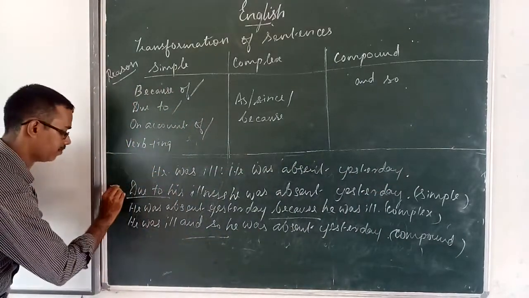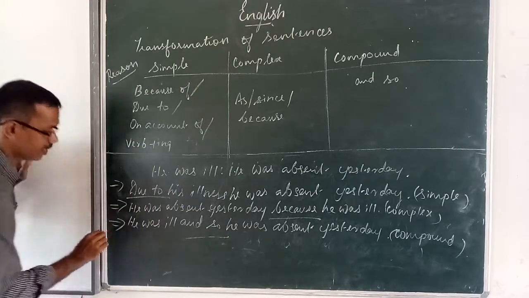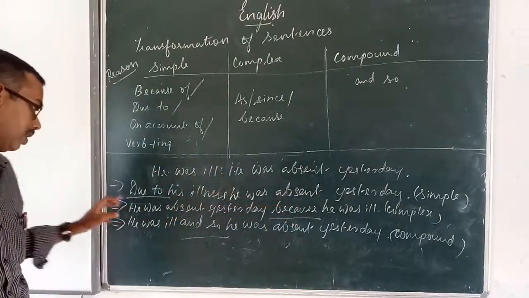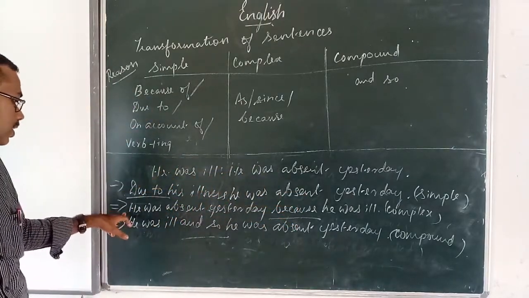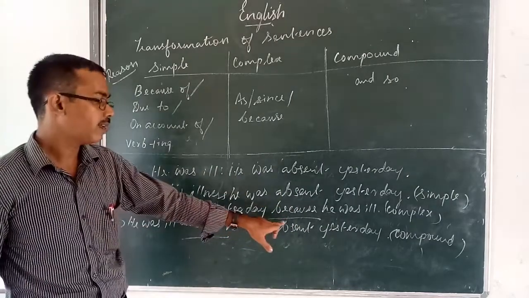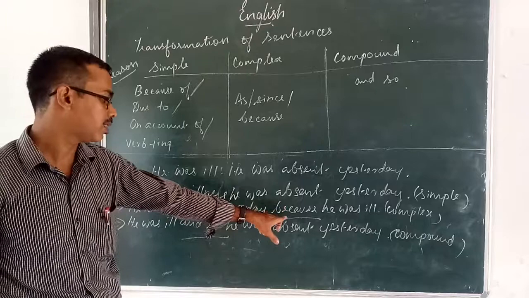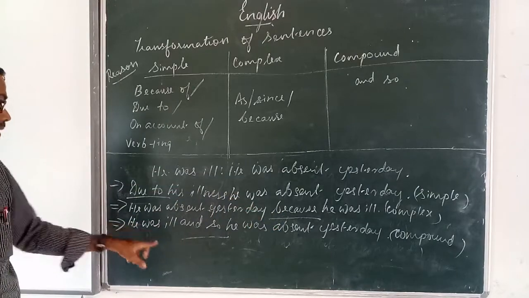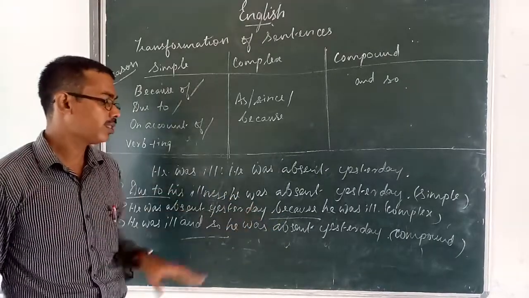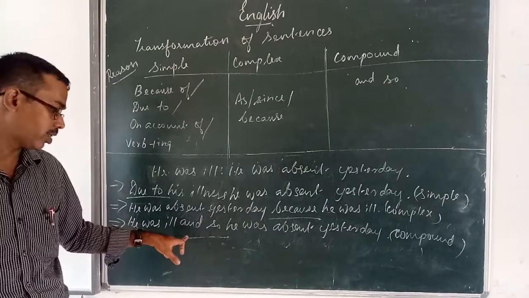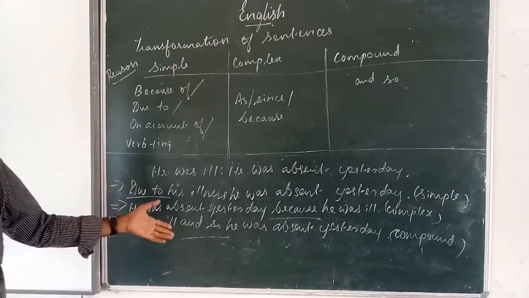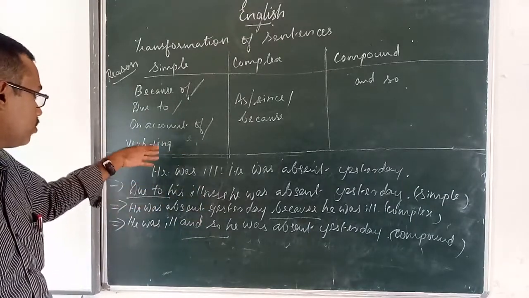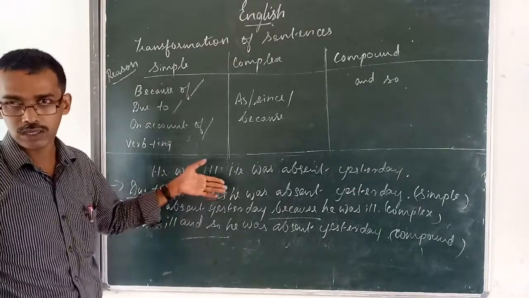In the simple sentence, we use the phrase. What is the phrase here? Due to his illness, he was absent yesterday. Or on account of his illness also you can use. Next one, he was absent yesterday because he was ill. Here we use the subordinate conjunction because, so it is a complex sentence. Next, the compound sentence: he was ill and so he was absent yesterday. We are using the coordinate conjunction and so it becomes compound sentence. I hope you understood the examples which I have taught today.